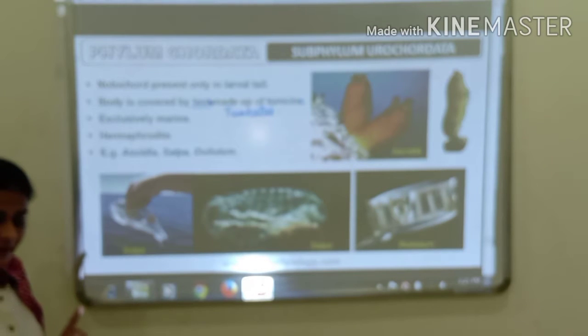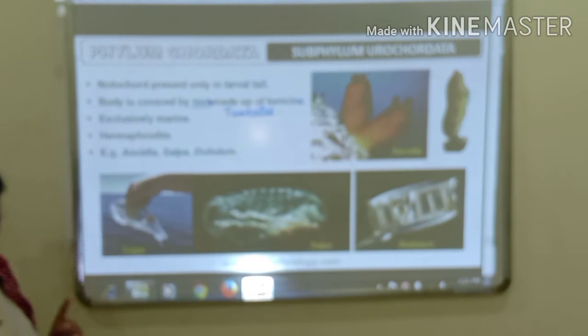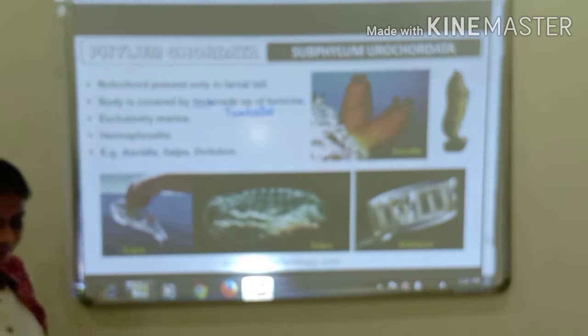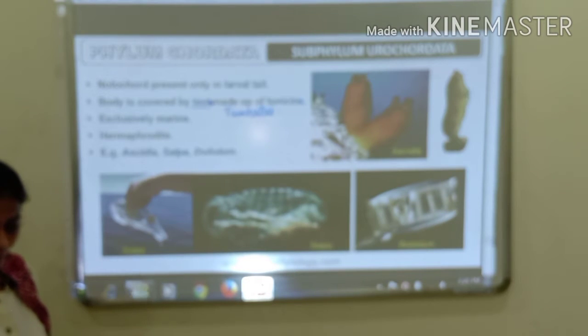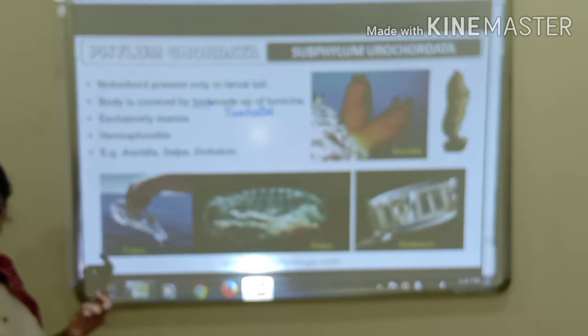One is the mouth and the other one is the anus. The circulatory system is of open type, that means they do not have the blood vessels. And if we talk of the respiratory system, then for respiration the organisms have two or more gill slits in the pharyngeal wall.